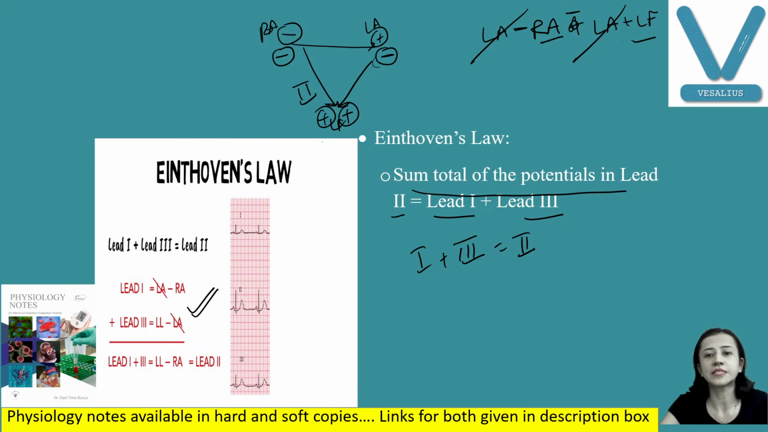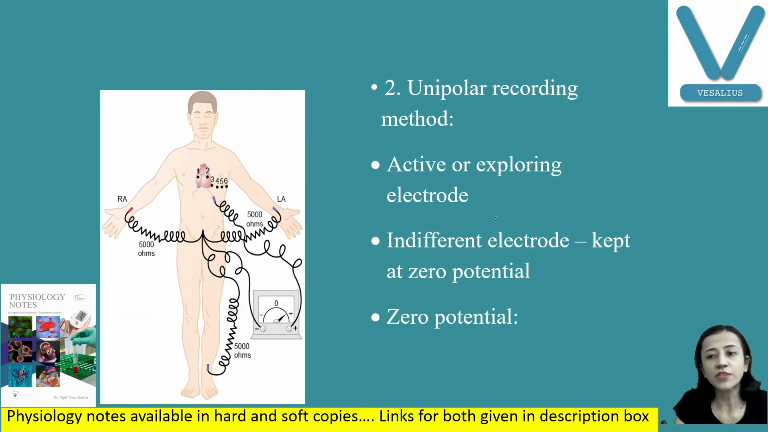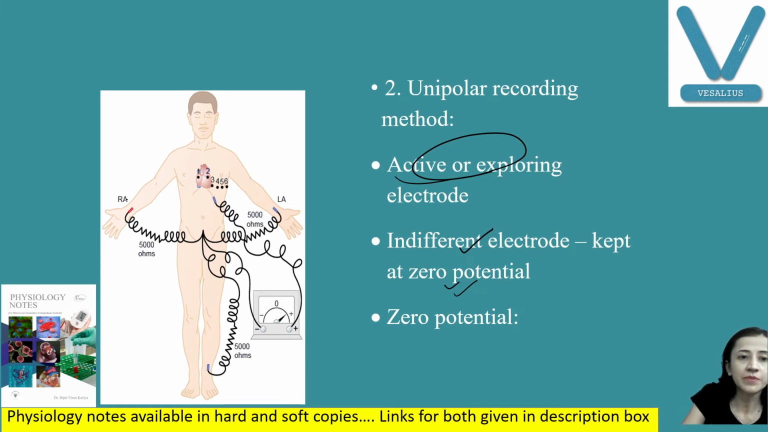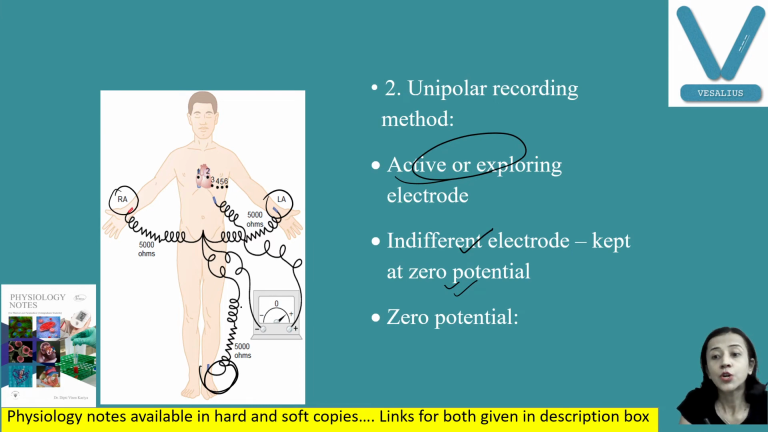Now unipolar leads. Unipolar recording, here what we do is, instead of making both the electrodes active, two electrodes are used, but one is an active or exploring electrode and another is an indifferent electrode. Means the second electrode is placed at zero potential. Okay, how is the zero potential created? By connecting electrodes placed in the right arm, you can see here, left arm and left foot. All these three are connected to a particular resistance. Okay, to the central terminal with the resistance. This resistance is calculated. This is 5000 ohm.